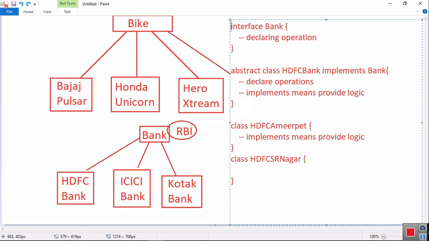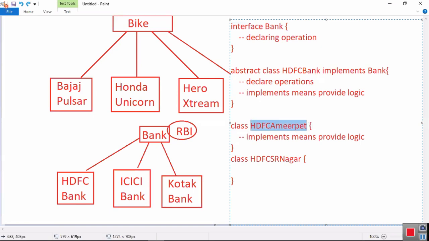Interface is meant only for representing an object by declaring operations. Abstract class is meant for representing an object by declaring some of the operations and implementing some of the operations. Concrete class is meant only for implementing operations.